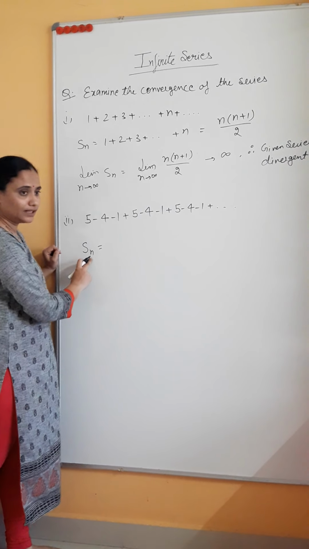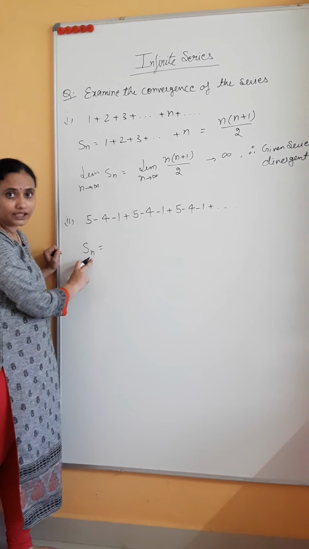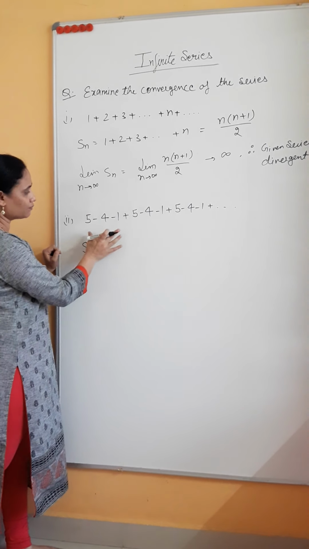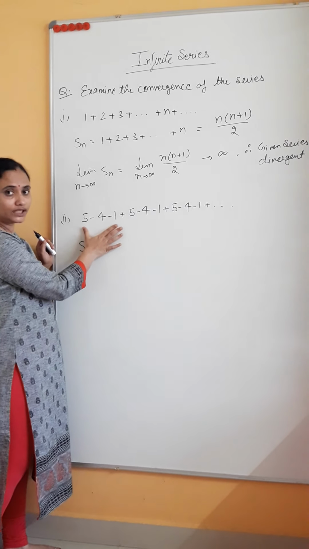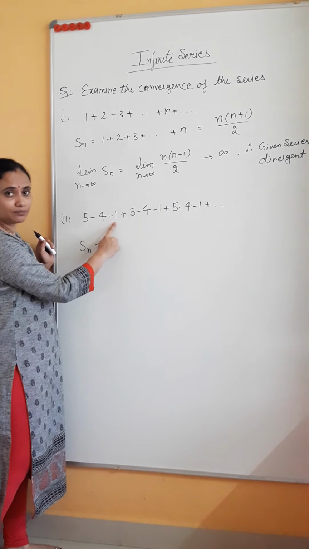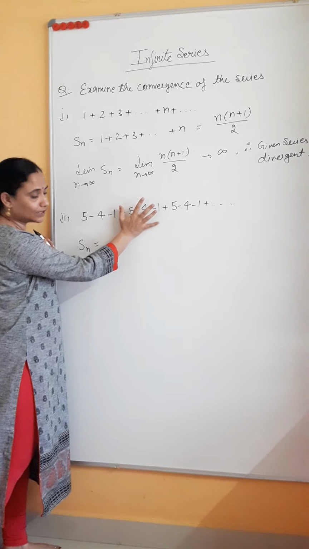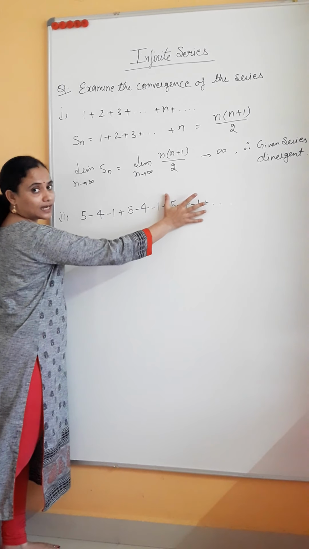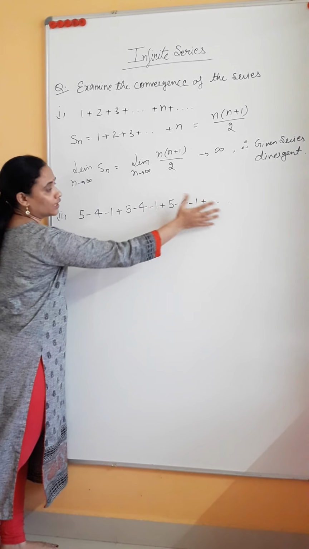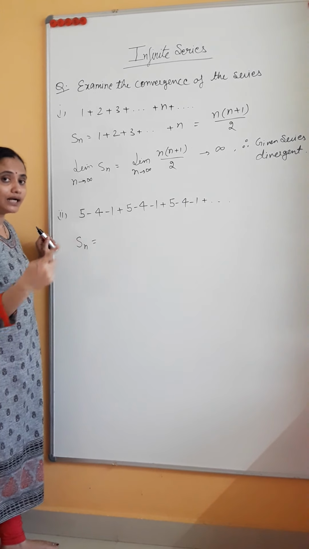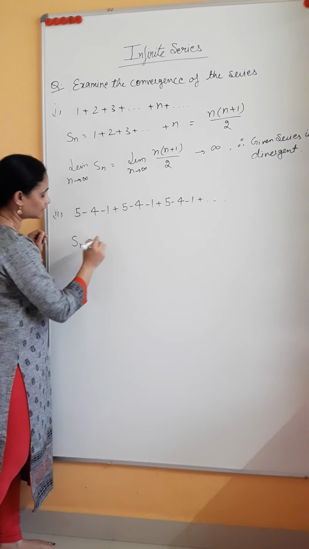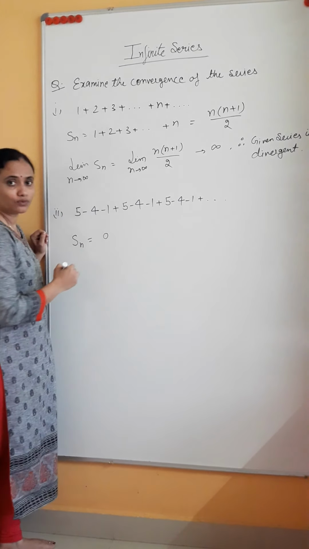Now here the case is, what are the first n terms? If n is a multiple of 3, say I have taken only 3 terms, then what is the sum? 5 minus 4 minus 1. What is the value? It is 0. If I take 6, again it is 0. So like that, if I take multiples of 3, Sn becomes 0.